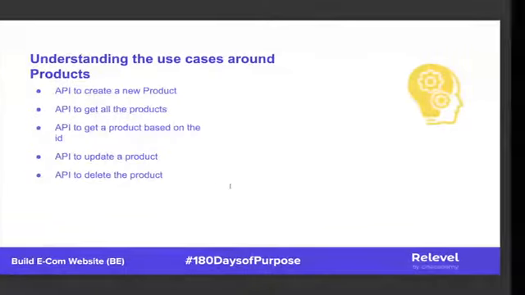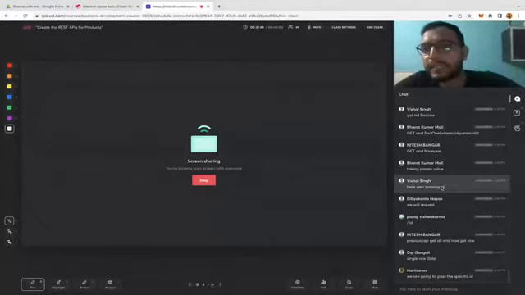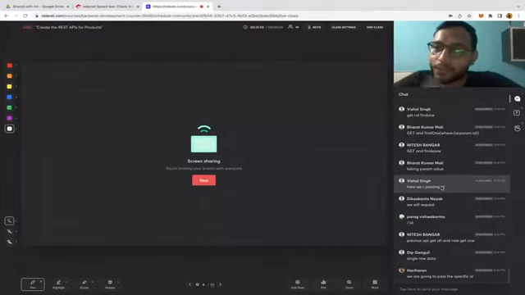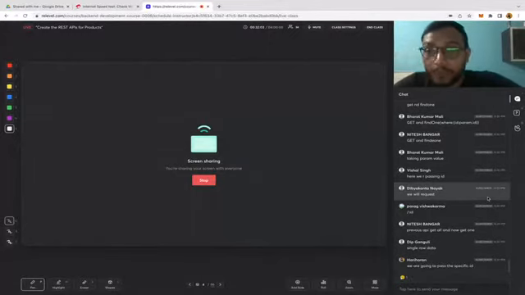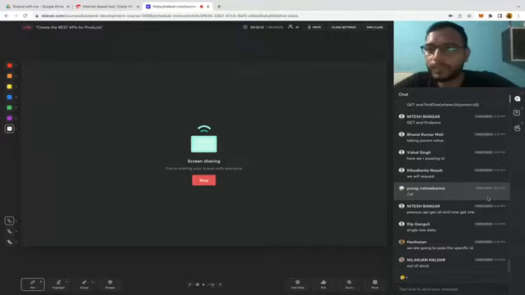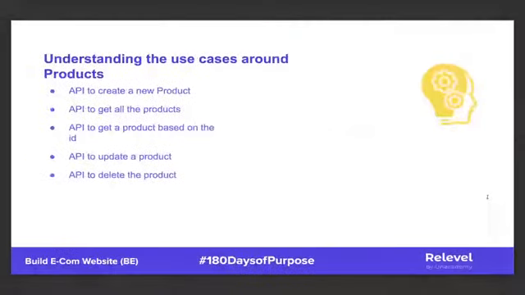The next API is update, and after that delete. Somebody has created the product, they see that now the price has increased, so they want to update the price. It's not only about the price, a lot of things could be updated. And the next one is delete. If that product got depreciated or expired, or they are not selling it now, we want to delete that product. So these are the APIs which we are going to create. Okay, guys.